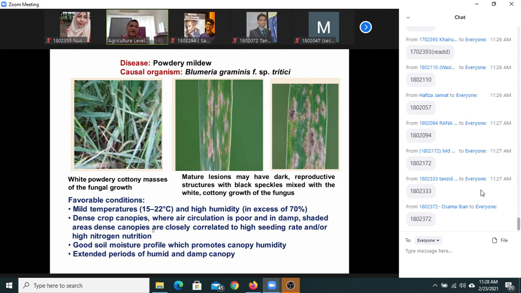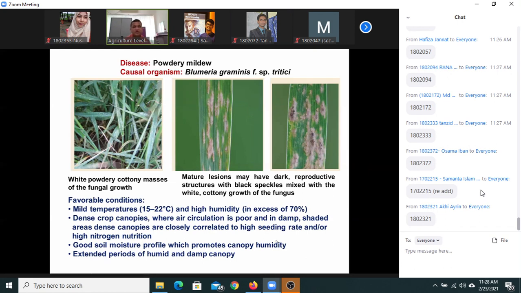If you apply a high seed rate, you will see more plants and poor air circulation in the crop canopy, and the microclimate becomes damp, especially in shaded areas with dense canopies. Dense canopy enhances infection by Blumeria graminis.